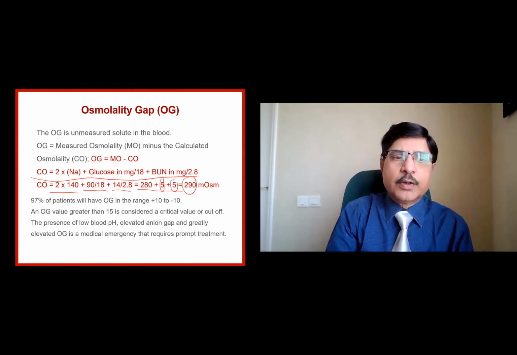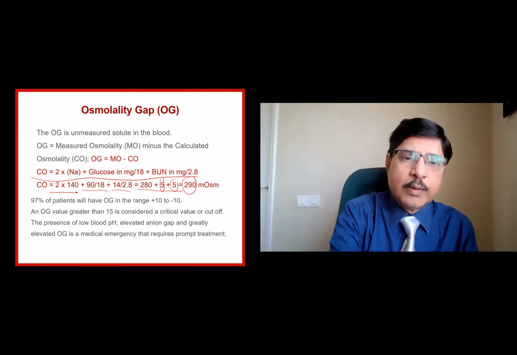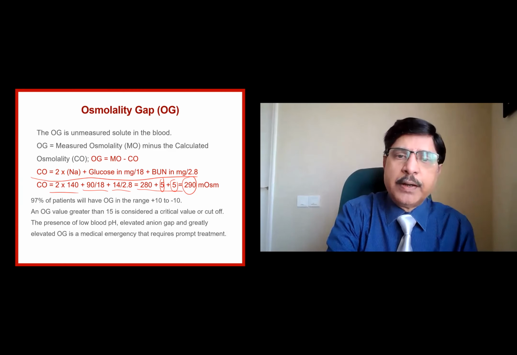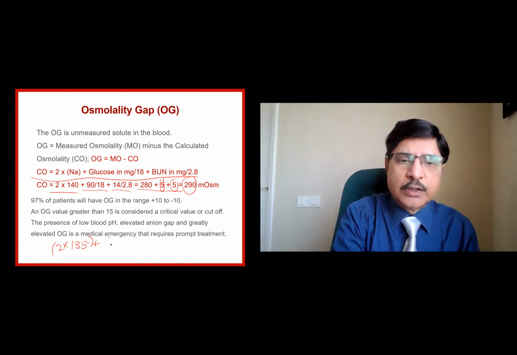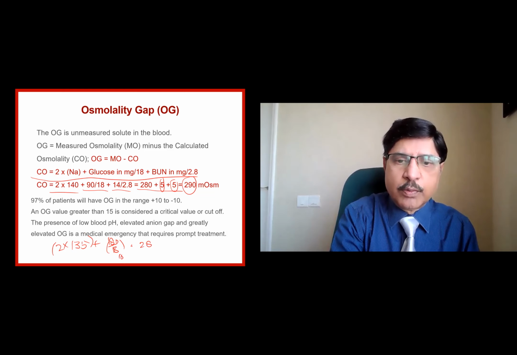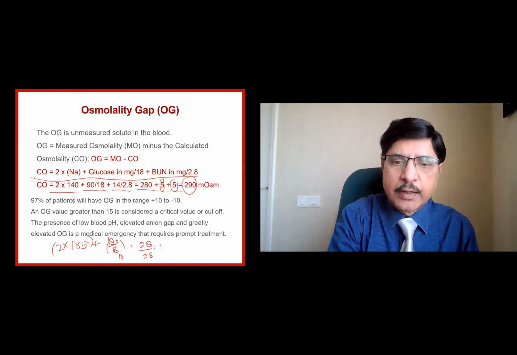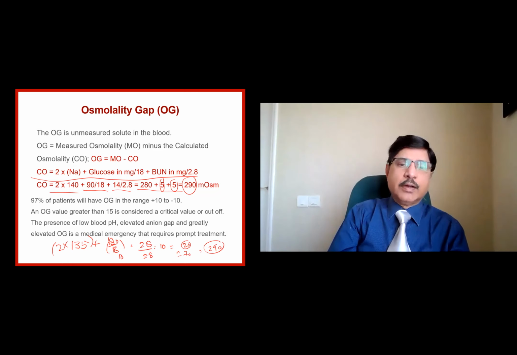So in a given patient, you can actually calculate depending on the sodium value, the glucose value, and the BUN value. For example, let us say a patient has sodium 135, so we multiply it by 2, 2 into 135 is 270. Let us say his glucose is 180 divided by 18, this number becomes 10. And let us say BUN is 28, 28 divided by 2.8, it is again 10. So 10 plus 10 is equal to 20. 20 plus 270 is equal to 290. That's how you calculate.